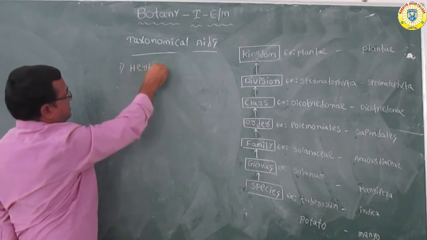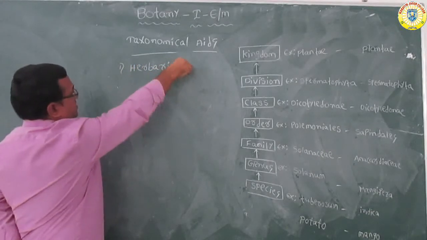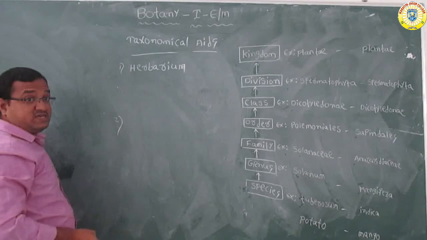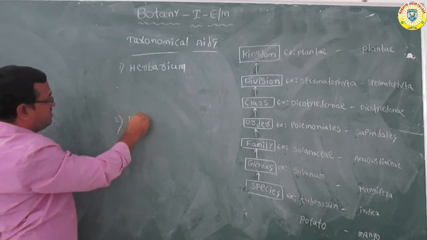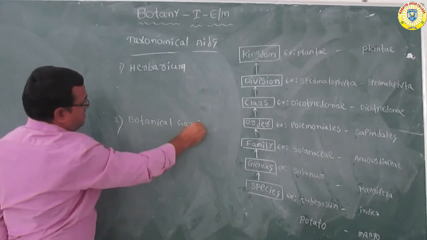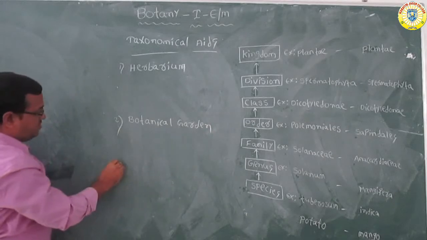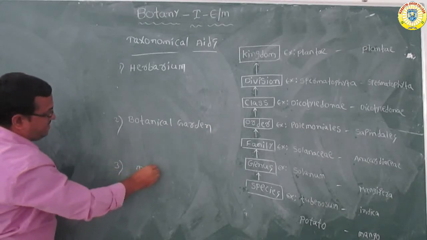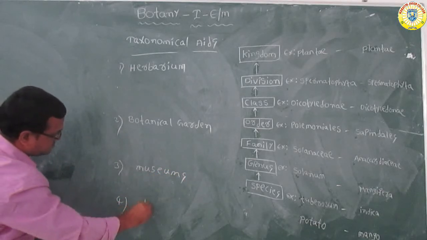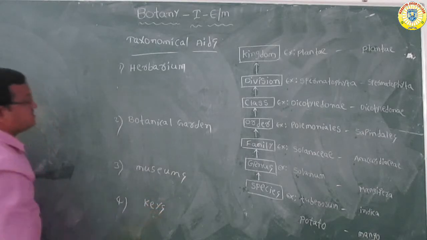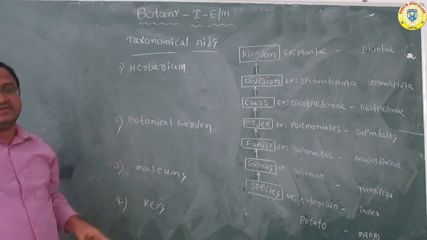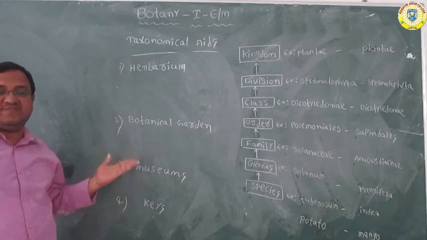First one is the herbarium. Second one is the botanical garden. Third one is museums. Fourth one, keys. So these are the four taxonomical aids. With the help of these taxonomical aids, you come to know the information of each and every species.